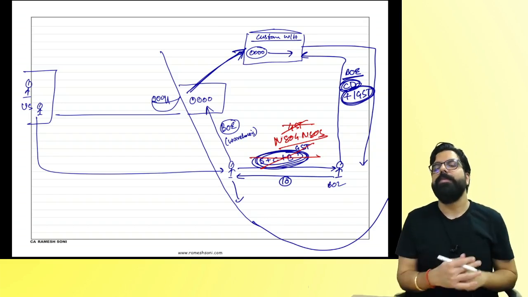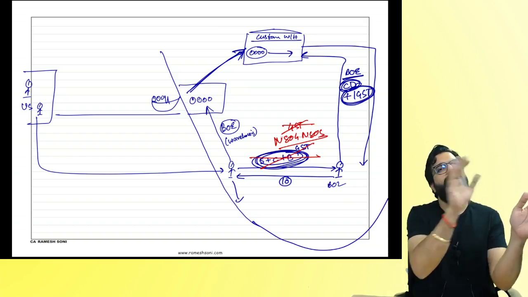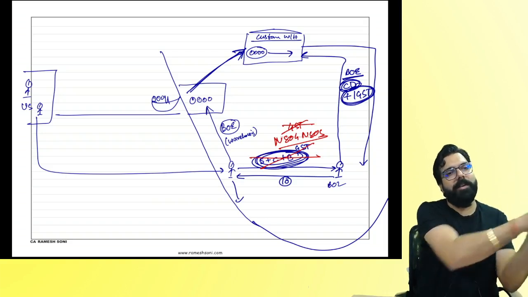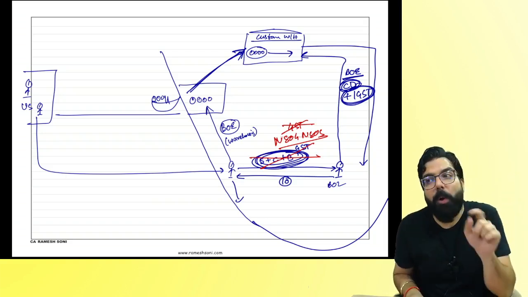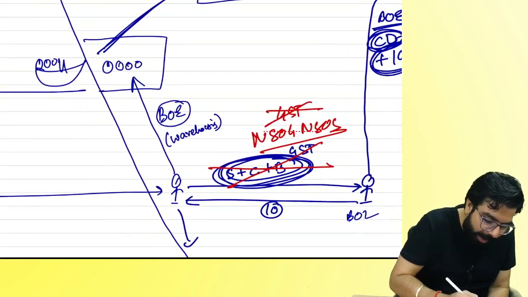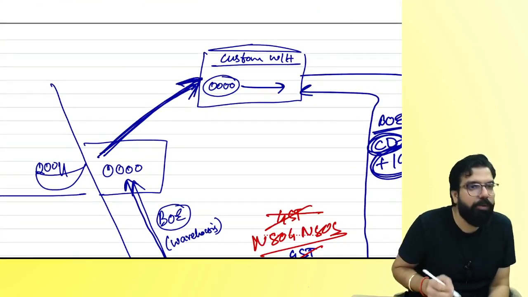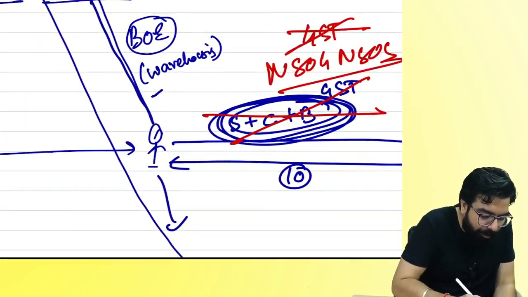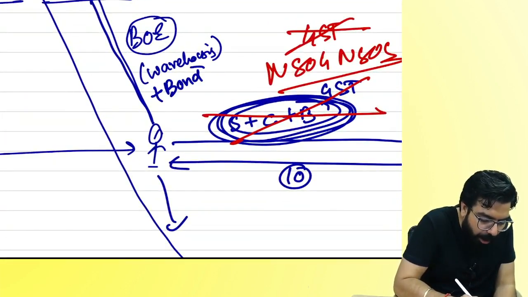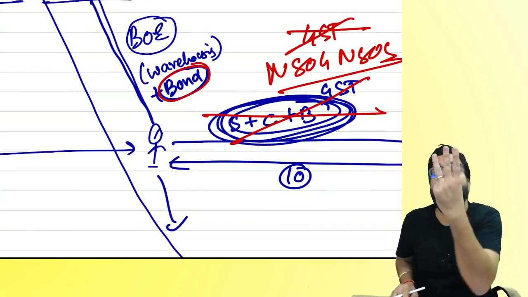Listen. In your book, the good name is written sale of warehouse goods before clearing from the custom. I gave the name as bond to bond. You know why? Listen. Whenever you go ahead and file your bill of entry, and you transfer the goods to the custom warehouse, officer takes one bond from you. Sir, why does officer take a bond from me? Officer takes a bond of 3 times of duty.